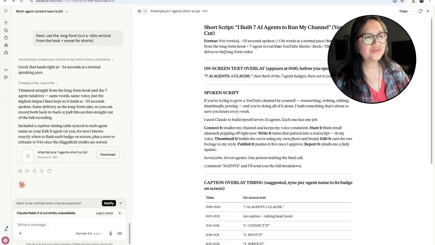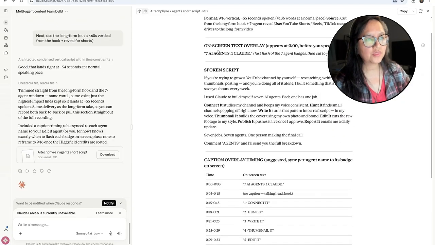So what we're going to do here, it's going to give you the on-screen text overlay. It starts before you speak, and it's going to tell you here the spoken script. Now it tells you, if you're trying to grow a YouTube channel by yourself, researching, writing, editing, thumbnails, posting, and you're doing all of it alone, I built something that's about to save you hours every week. I used Claude to build myself 7 AI agents. Each one has one job.